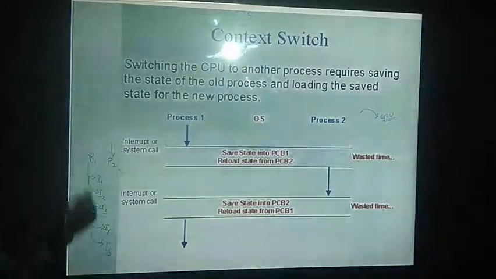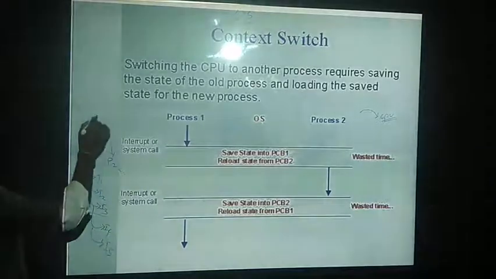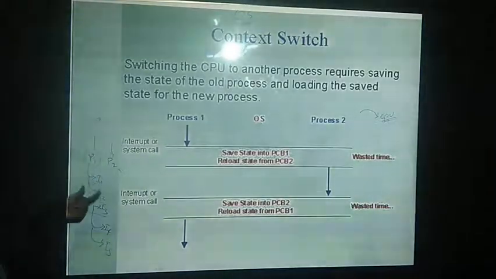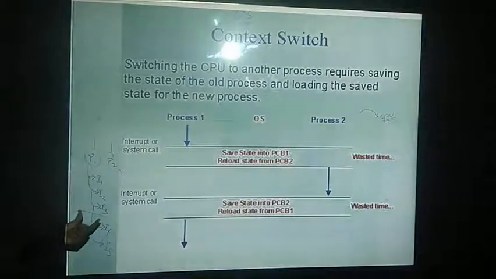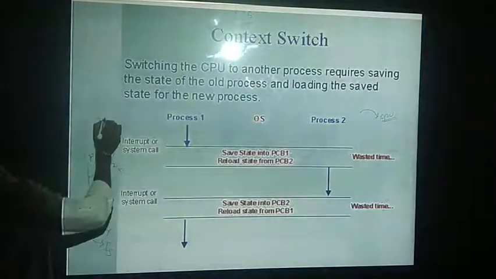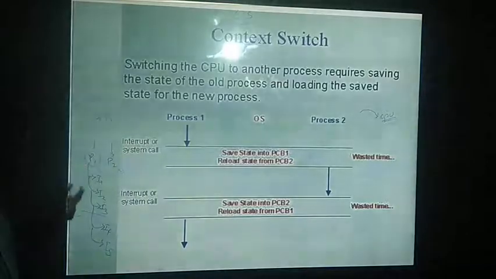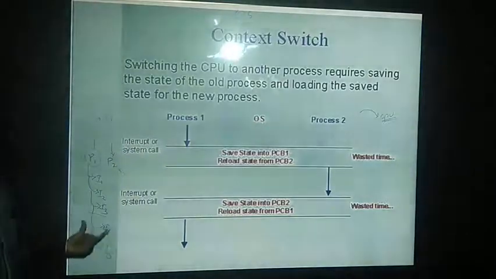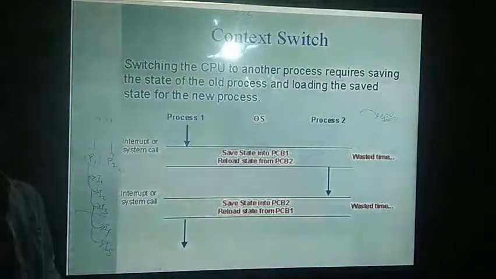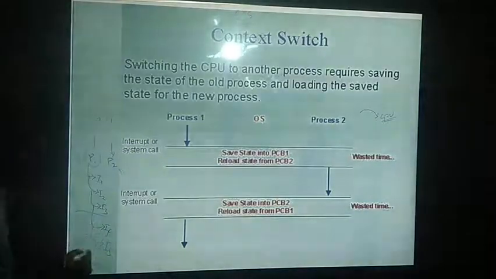Now I need to remove P1 from my CPU. When we take up this process, we need to register up to what extent we have done. I have done I3 in the P1 process, and I need to start the execution from I4 and I5.